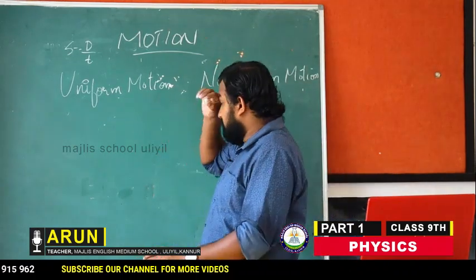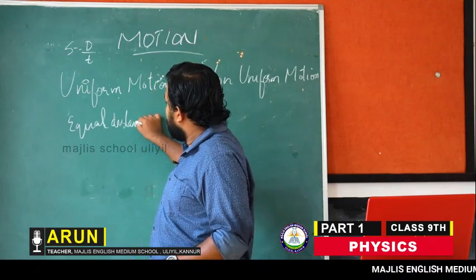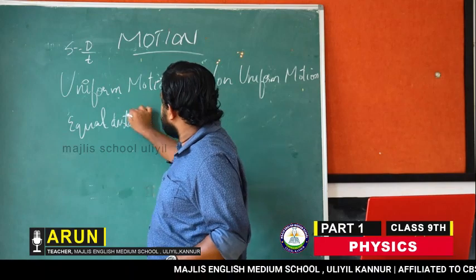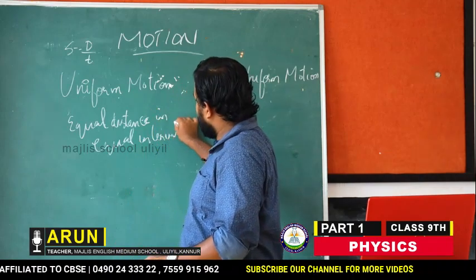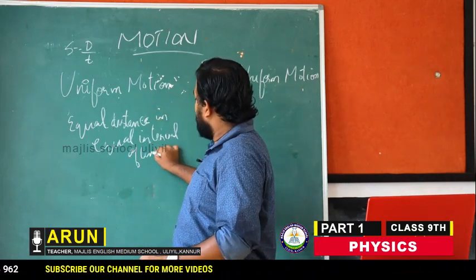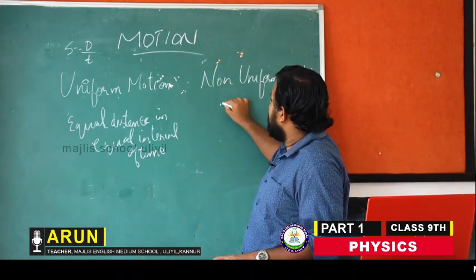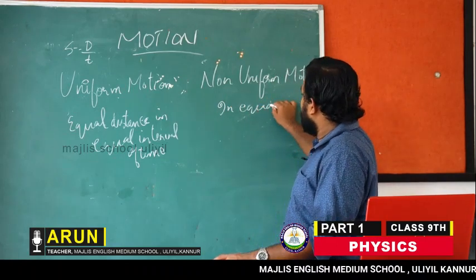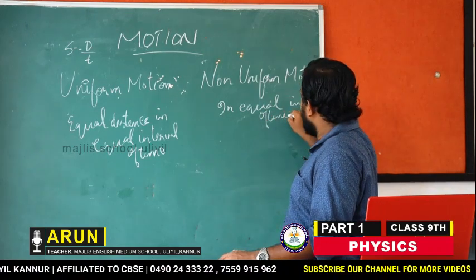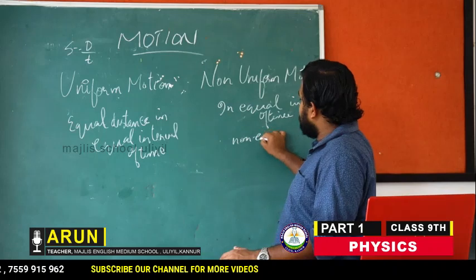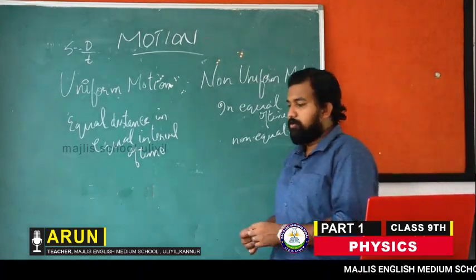So uniform motion is equal distance in equal interval of time, and non-uniform motion is non-equal distance in equal interval of time.